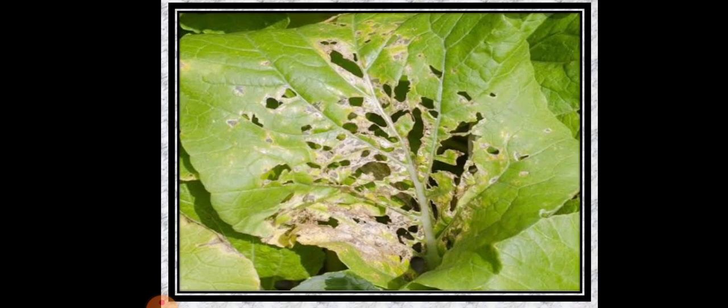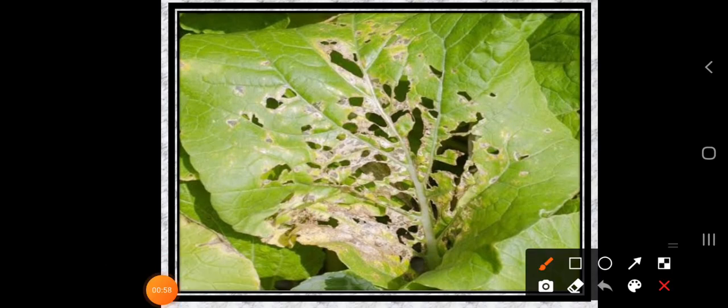Shall we take another example? Let's see. Have you observed such type of holes on the surface of leaves? See how many holes there are in these leaves. So what is the reason behind it? It means a microorganism has caused a disease in these leaves. This happened by the microorganism, which is harmful for this plant.